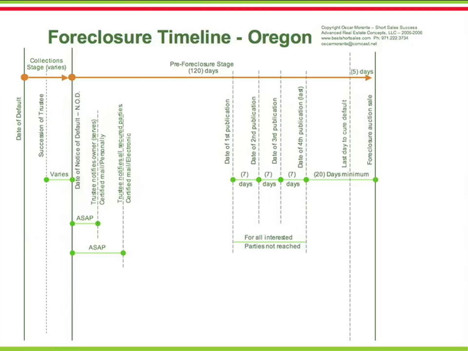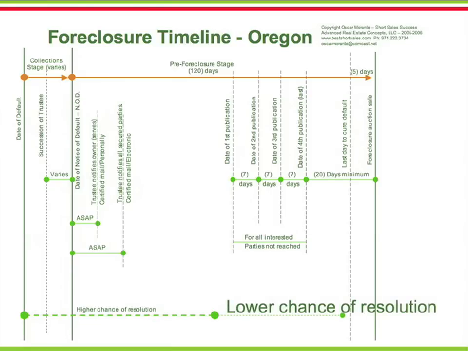With less than 60 days to resolve the pending foreclosure, time is no longer on the side of the owner. Chances to resolve a pending foreclosure are higher with more than 60 days before auction. Chances to resolve a pending foreclosure are lower with less than 60 days before auction. With less time available, options start diminishing. If the owner reinstates the loan or arranges a forbearance with the creditor, the foreclosure will be rescinded. If not, the property will be auctioned.